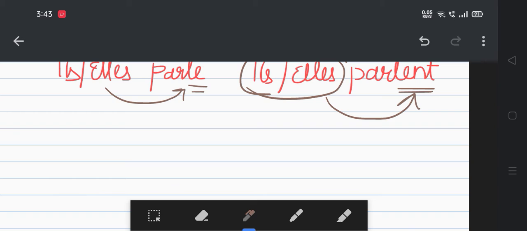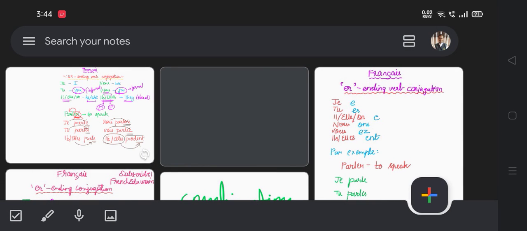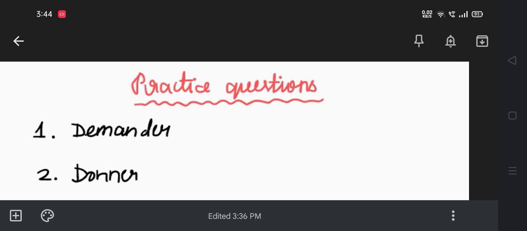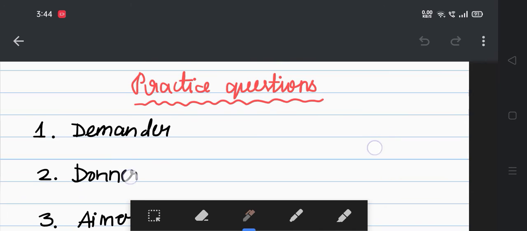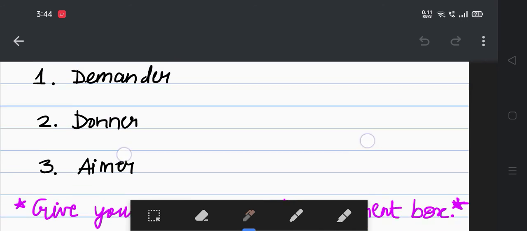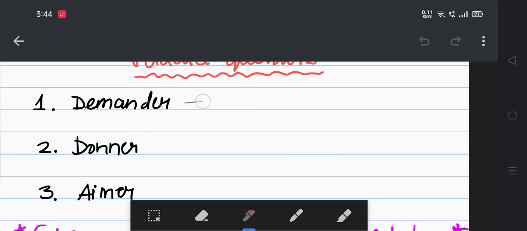Now, I would also like to give some practice questions for you guys. If you practice these three questions, it means that you're thorough with ER ending verb conjugation. So now I'll show you the verbs that you have to practice. Here are your practice questions: demander, donner et aimer.